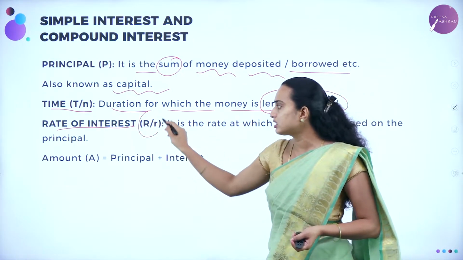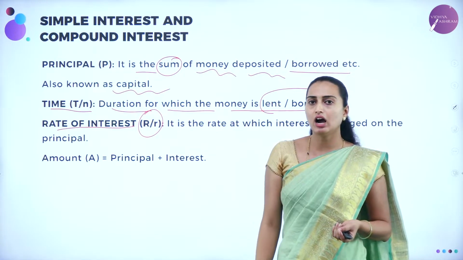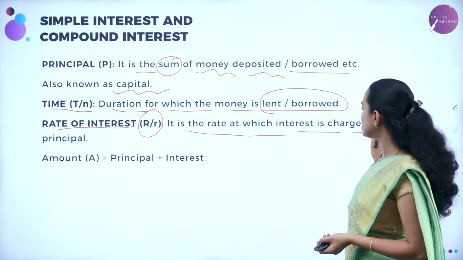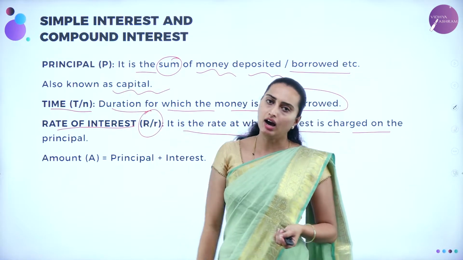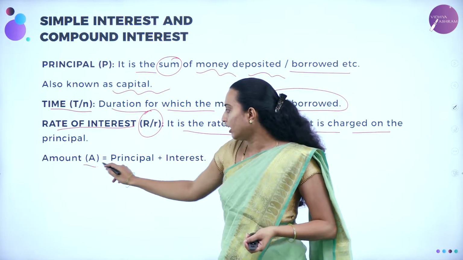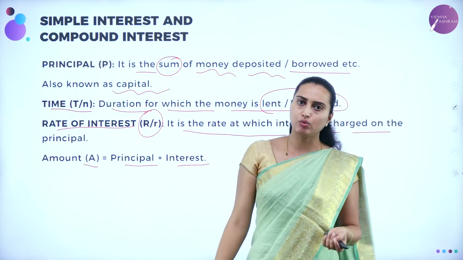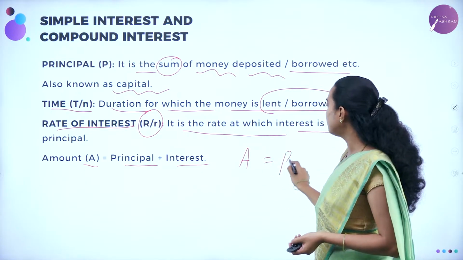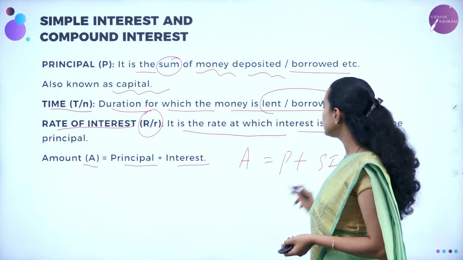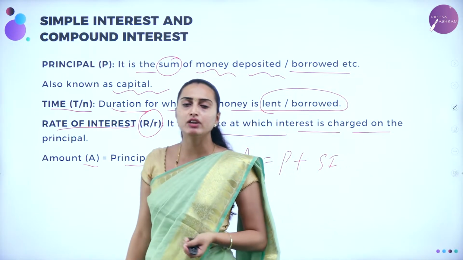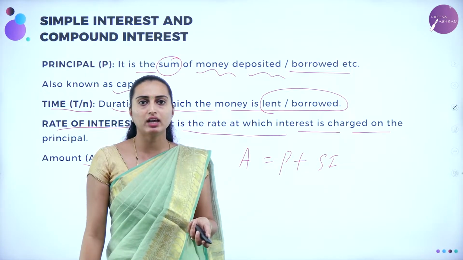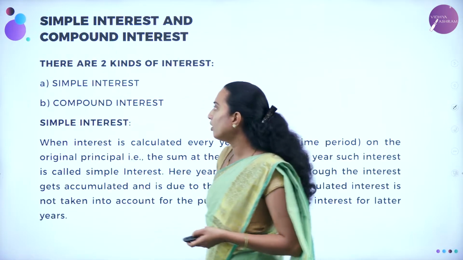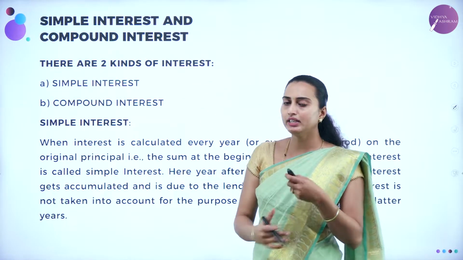Here, rate of interest is denoted by the letter R, and it is the rate of interest charged on the principal amount, okay? So, amount A will be equal to principal plus interest. So, amount A will be equal to principal plus the simple interest you are going to calculate, which will give you the amount you have deposited or what you already have in your account. Understood?